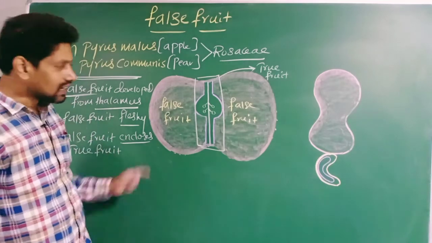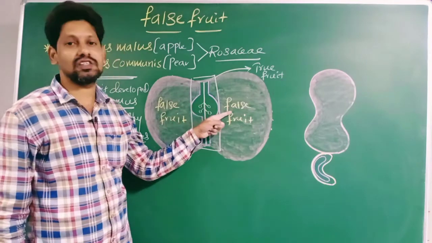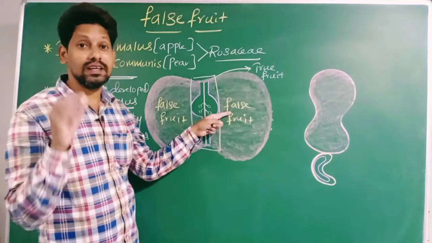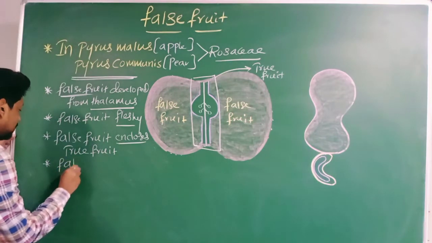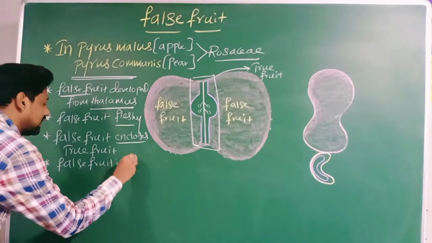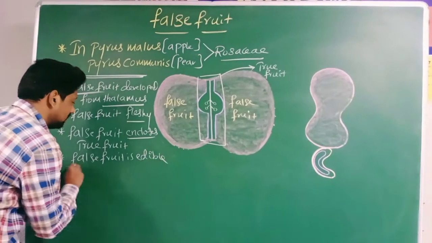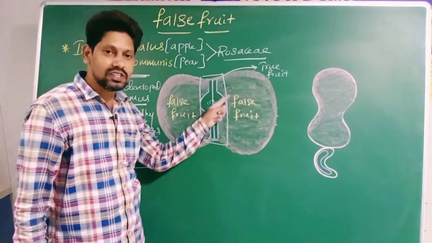In apple, what do you eat, false fruit or true fruit? False fruit. Therefore, false fruit is edible. Do you eat the true fruit?